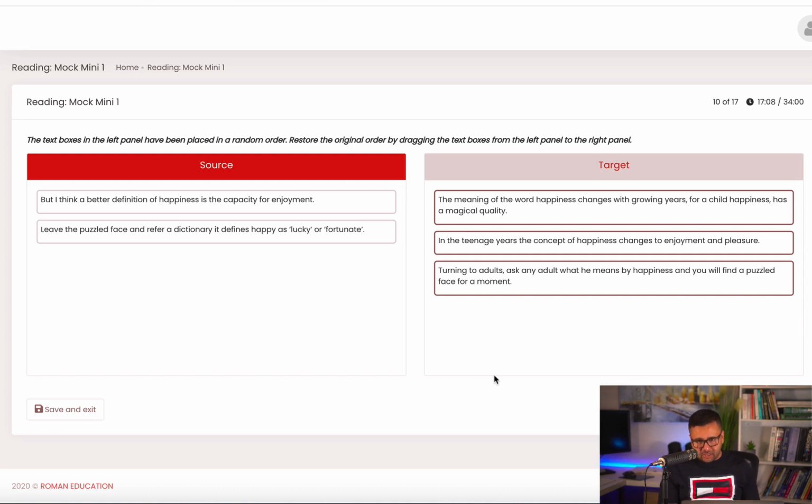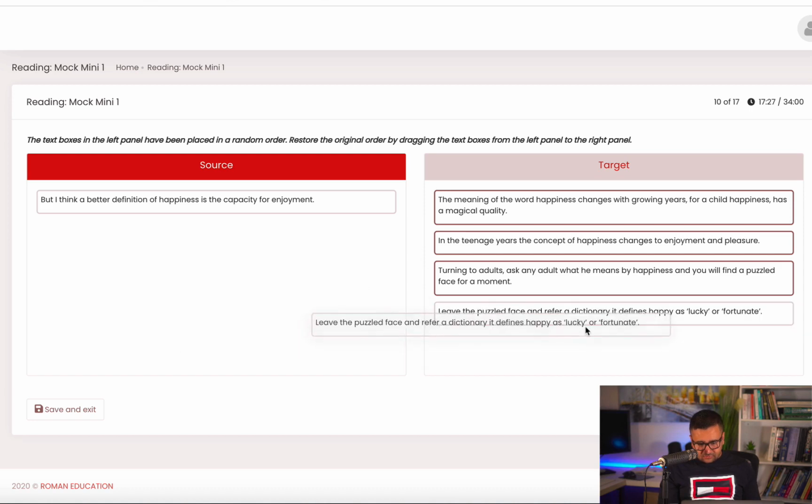I do not know whether they're making sense or not, but I just did this quickly so that it would be easier for me to compare the ideas. Leave the puzzle phase and refer. A dictionary defines happy as lucky or fortunate. Leave the puzzle phase. I mean, they're talking about puzzle phase somewhere. So where is that? Here.